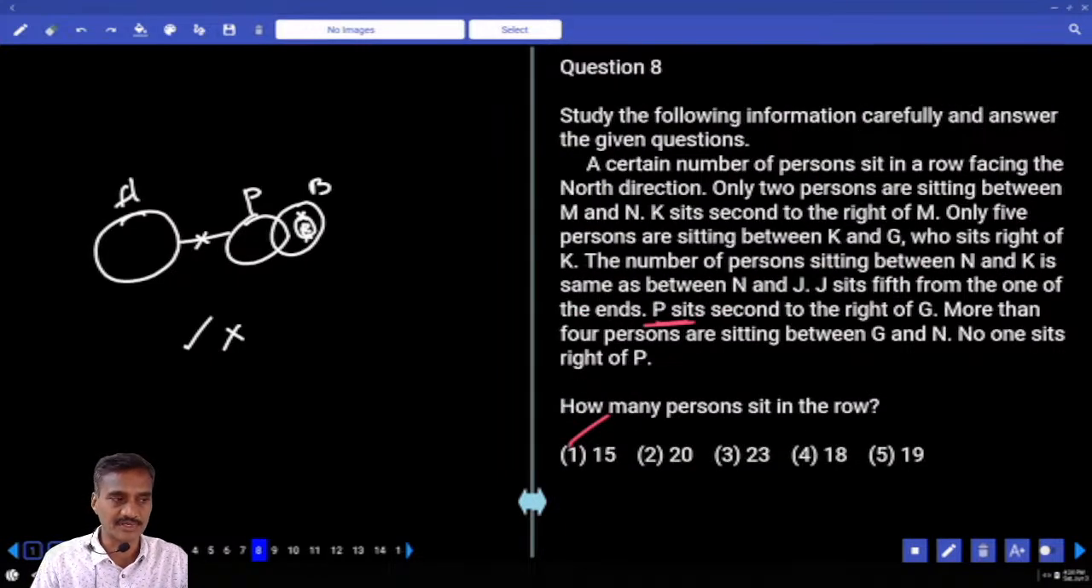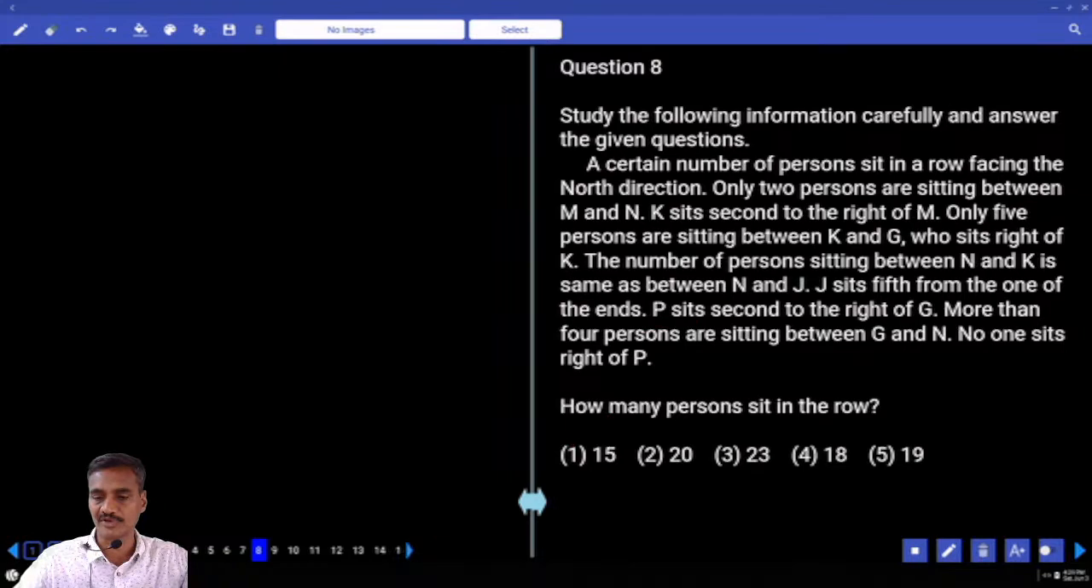Now in this question number 8, there are a certain number of persons sitting in a row facing towards north. If you observe here, the numbers are 15, 18, 19, 20, 23.